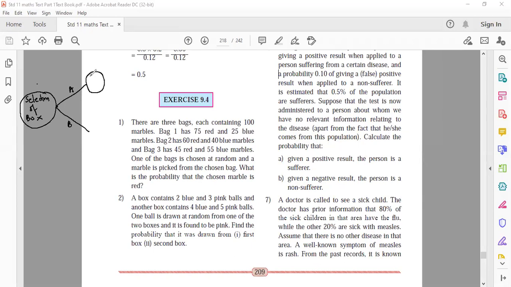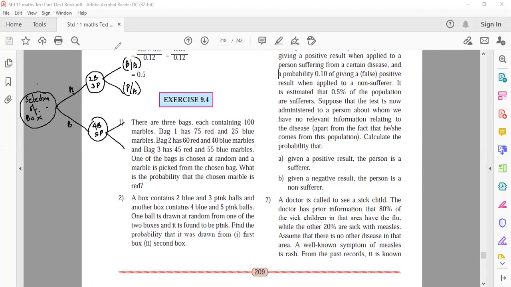If A is selected, what is the sample space for that? 2 blue and 3 pink. If B is selected, 4 blue and 5 pink. Now, what are the two possibilities? Either blue given A happens or pink given A will happen. After selecting box A, you can select blue, or after selecting A, you can select pink.